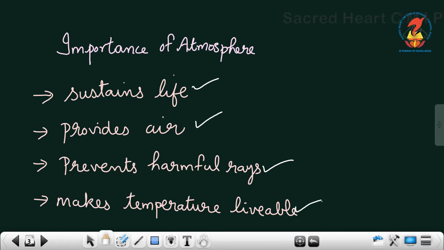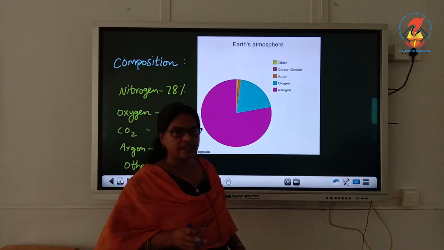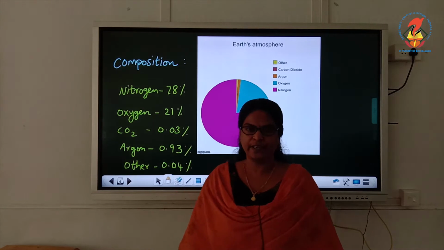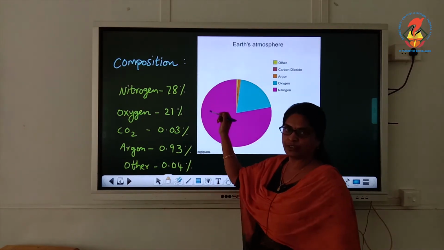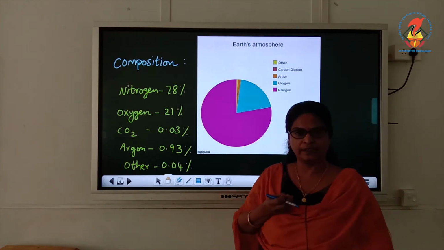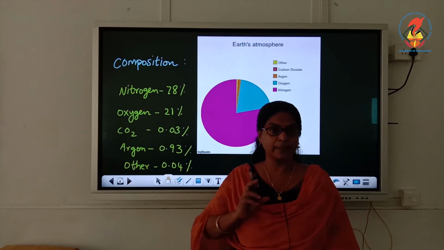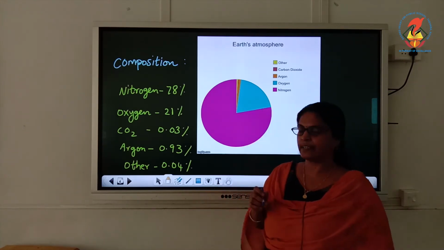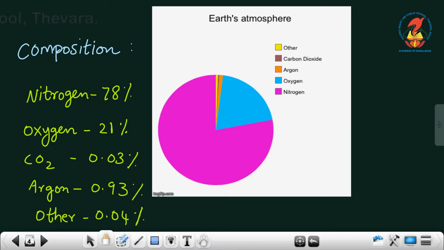Now we will see what is the composition of atmosphere. You know that the air that we breathe consists of different gases. It's a mixture of many gases. Let us see what the gases are. Nitrogen is the most plentiful gas in air, 78% nitrogen. Now the second most plentiful is oxygen, that is 21%.